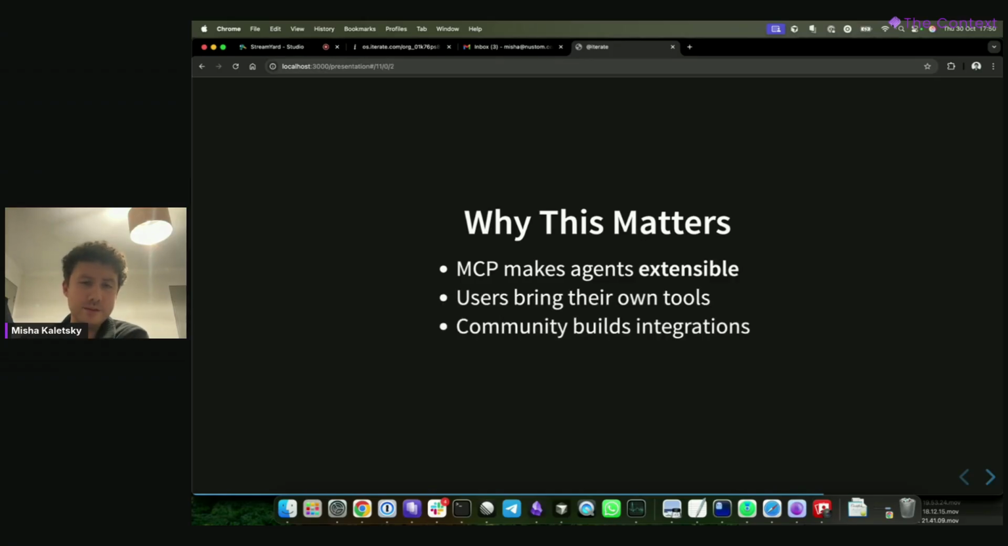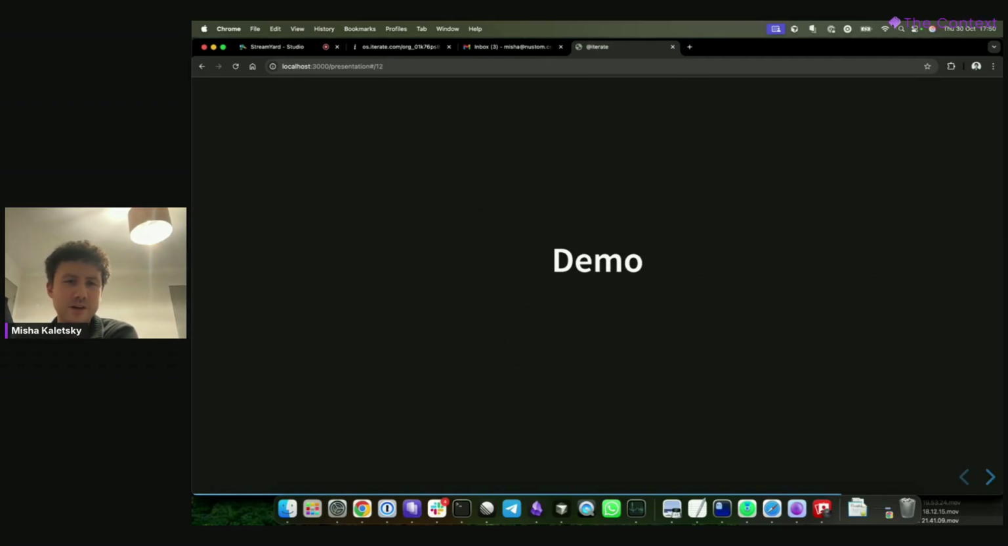So yeah, these MCP servers make our agent really extensible, and we can do the part of making the brain of the agent work.